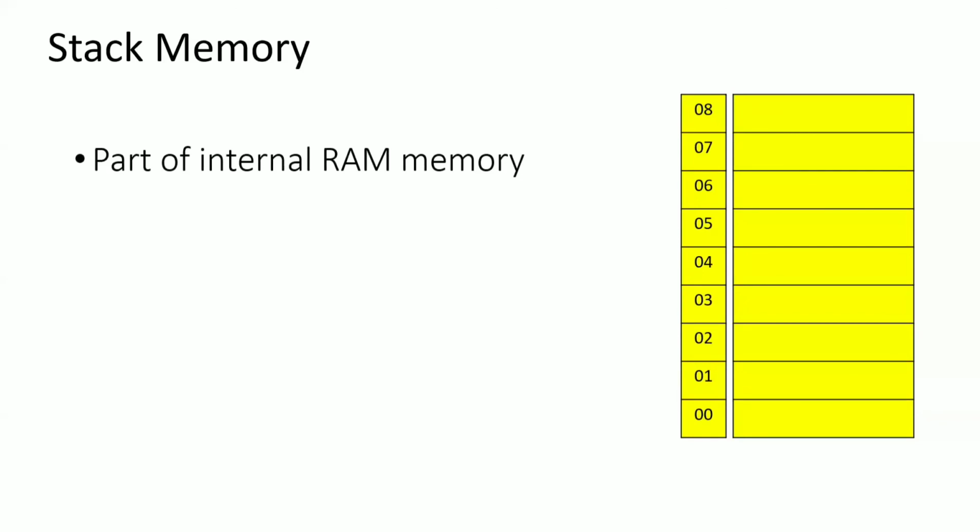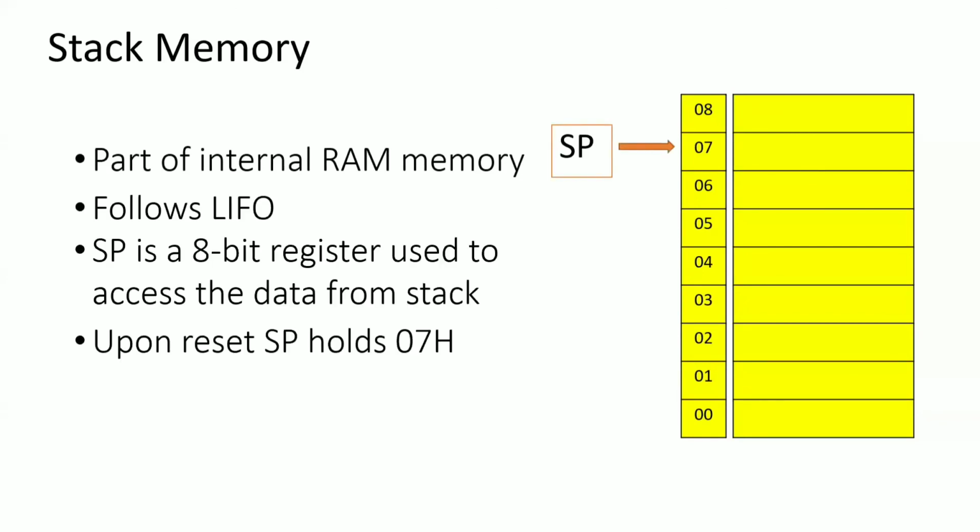This question is asked in the GATE examination. So while resetting your microcontroller, the stack pointer will point towards the default address location 07H. Okay. Now, if you paid attention a minute ago, I told you bank 0 is the default bank. We cannot change the location of that bank. But if you observe the locations 00, 01, 02 up to 07H, the last location 07H is nothing but bank 0, right? But SP is pointing to 07H. That means SP is trying to modify 07H, but it does not.